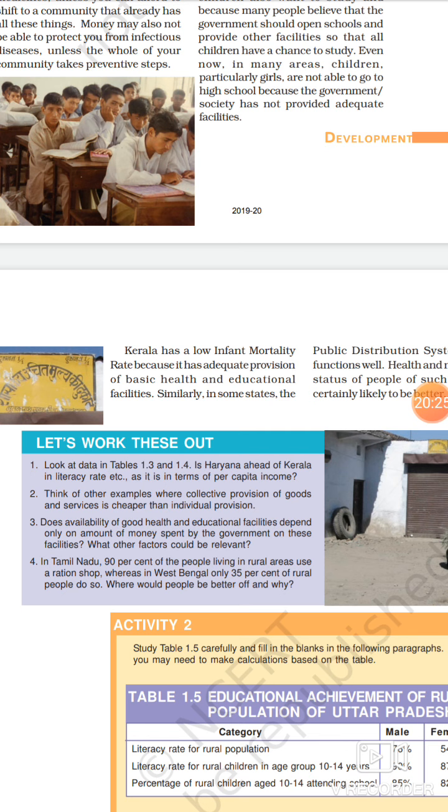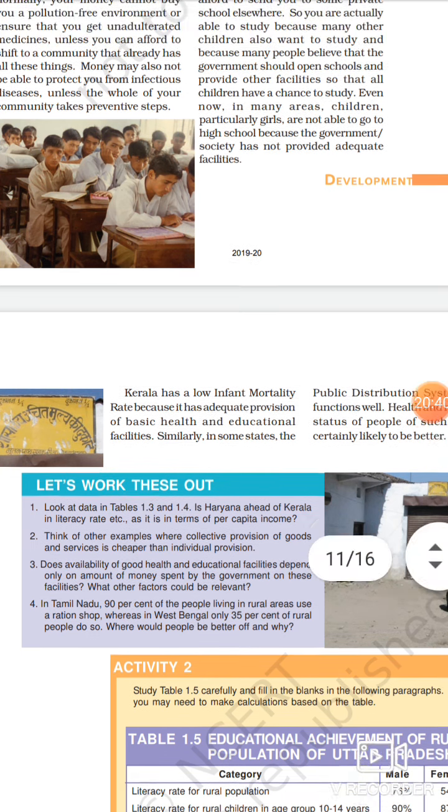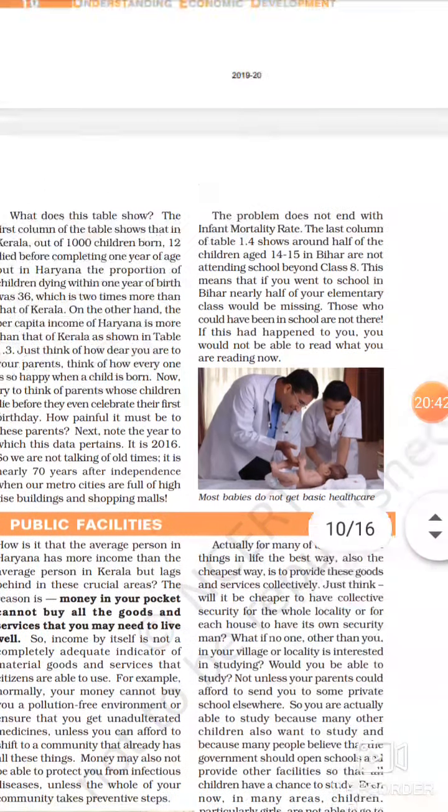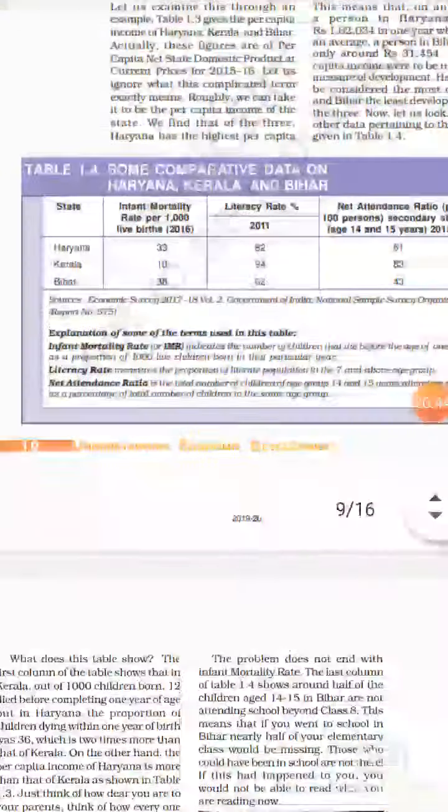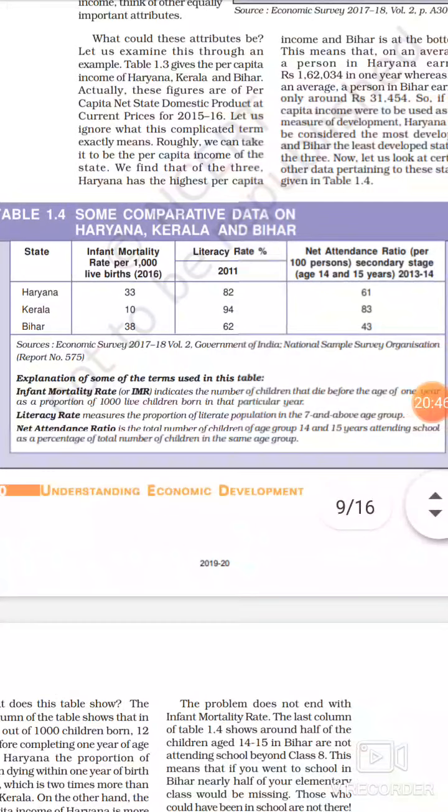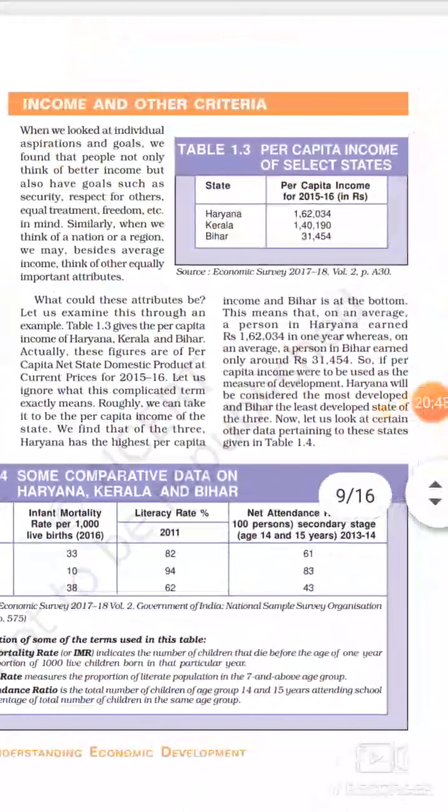Is Haryana ahead of Kerala in the literacy rate, etc., as it is in terms of per capita income? So where is this table? You can approach table 1.3 and 1.4. Just move above. This is 1.4 and here it is 1.3.